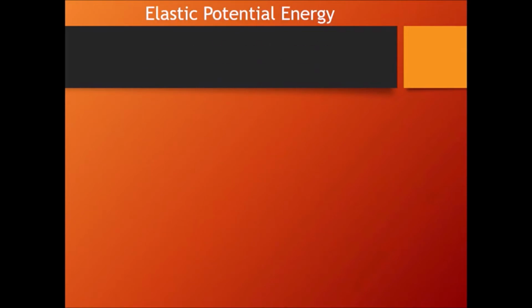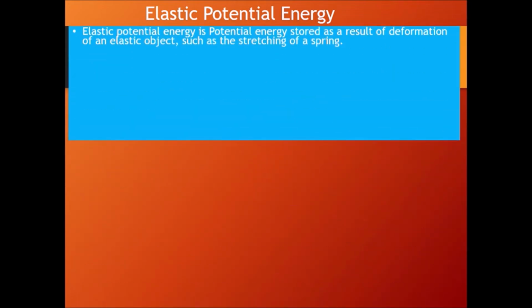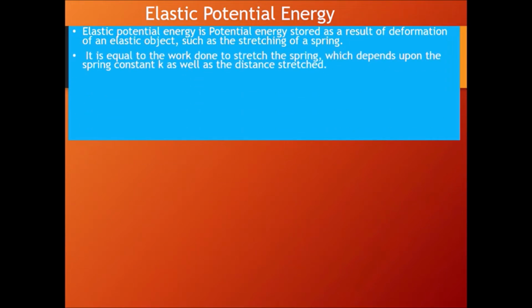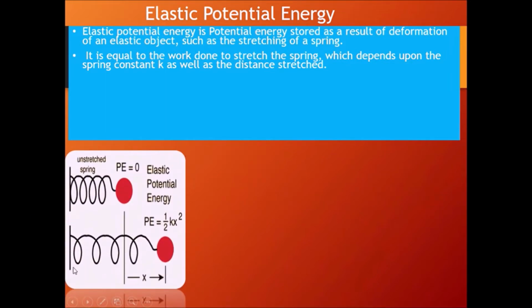Moving on to the next type of energy, that is elastic potential energy. Very important. What is elastic potential energy? Elastic potential energy is the potential energy stored as a result of deformation of elastic objects, such as stretching of a spring. It is equal to the work done to stretch the spring, which depends upon the spring constant K as well as the distance stretched. Look at this normal spring when you stretch it. This is the distance which is stretched, and of course there is an elastic constant called K involved in this.